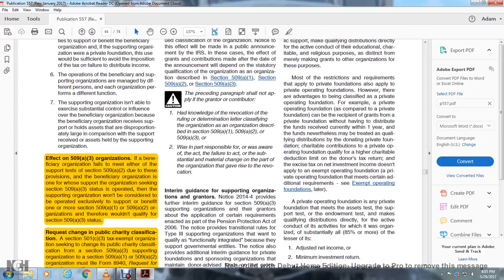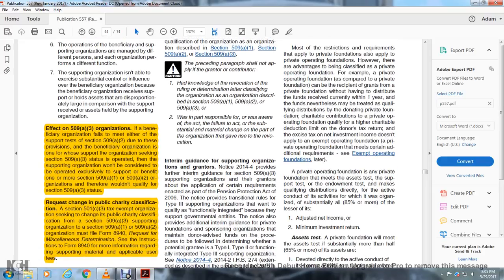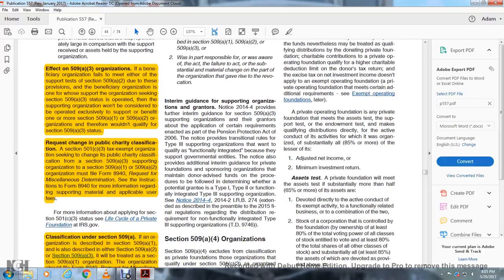A private operating foundation is any private foundation meeting the assets test, the support test, or the endowment test, and making qualifying distributions directly for the active conduct of its activities, at least 85% of the lesser of adjusted net income or minimum investment return. Asset test: a private foundation will meet the asset test if substantially more than 65% or more of its assets are devoted directly to actively conducting the activity, functionally related business, or a combination of the two.